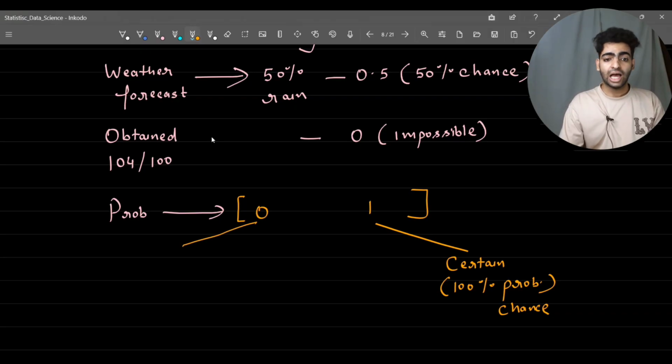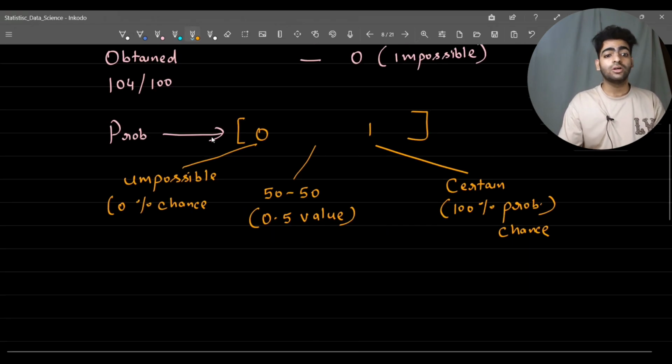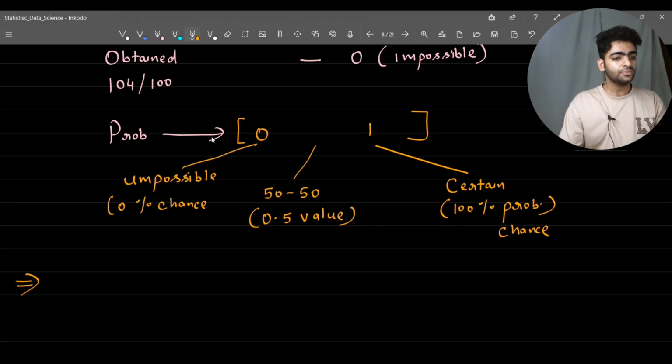When we have a probability score of 0, all it means is that the task is impossible, a 0% chance. Let's say for some case we have a 50-50 case, I can say it has a 0.5 probability, right?